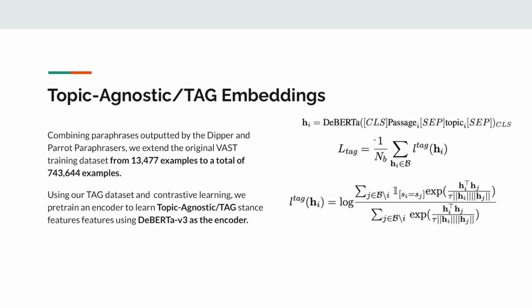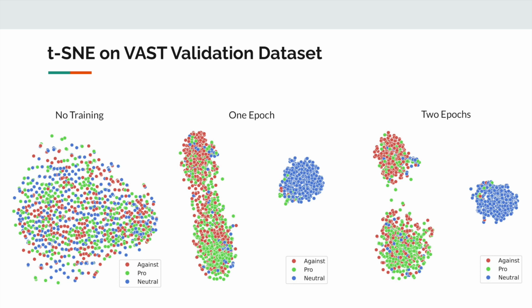743,644 examples. With the input as the passage conditioned on the topic, we use the hidden representations of the CLS token outputted as the embedding, and then proceed to apply a contrastive learning step. This is such that within each batch within our dataset, we consider passage topic embeddings that have the same stance as positive pairs and those that have different stances as negative pairs. As seen in this figure, plotting the t-SNE of the embeddings of the VAST validation dataset, as we continue to train using this objective, the embeddings outputted, while not perfect, are separated into the against, pro, and neutral classes.